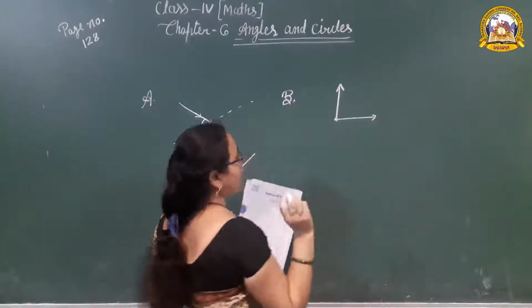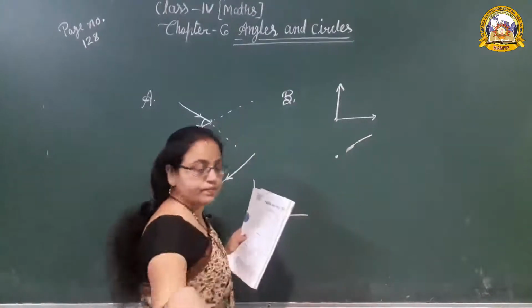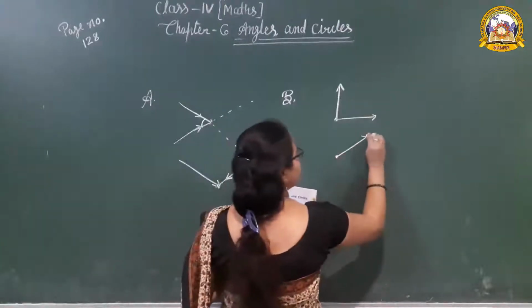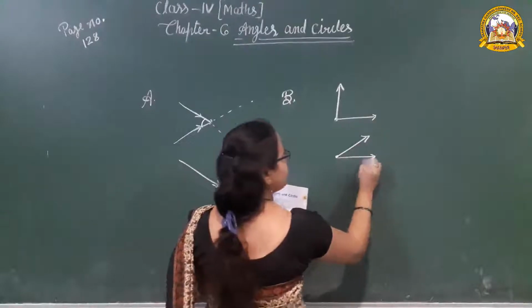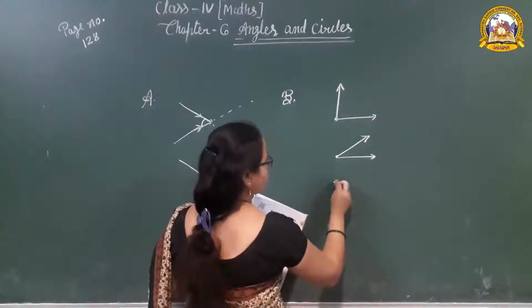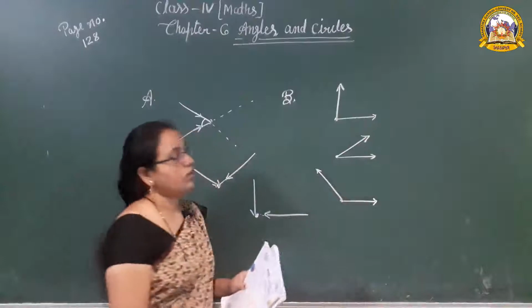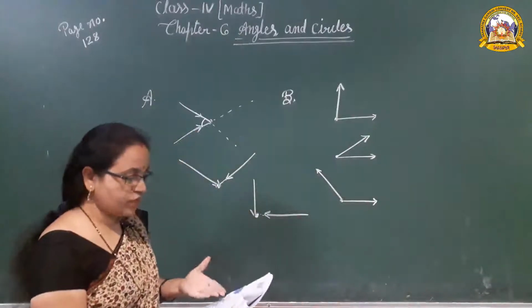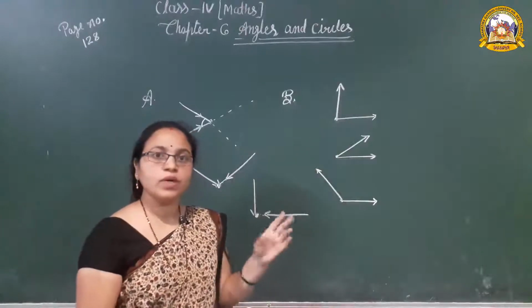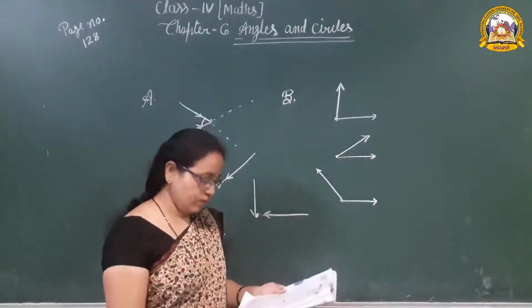Okay, next one is in another direction. One ray is going in that direction, another ray in that direction. Now the third one is in that direction, another ray in that direction. Okay, what does the question say? Draw the two rays in any direction from the given points. From the points, you have to draw rays in any two directions. Is that clear to you?